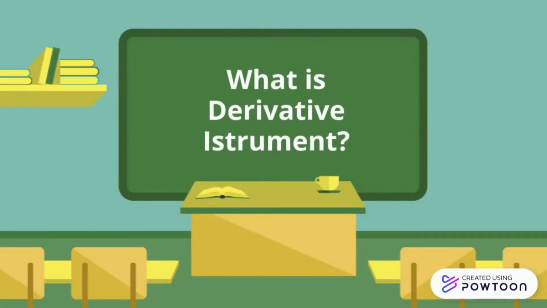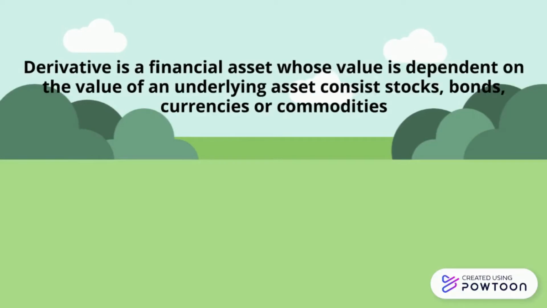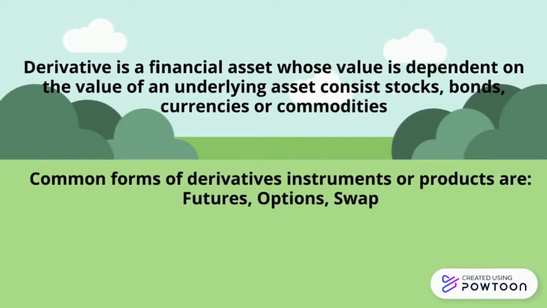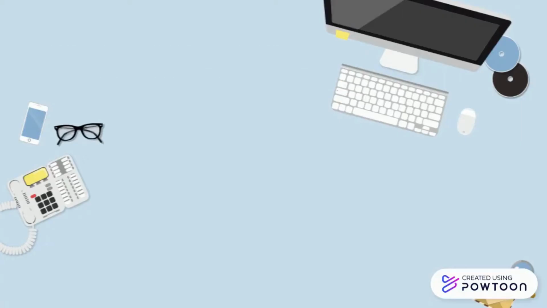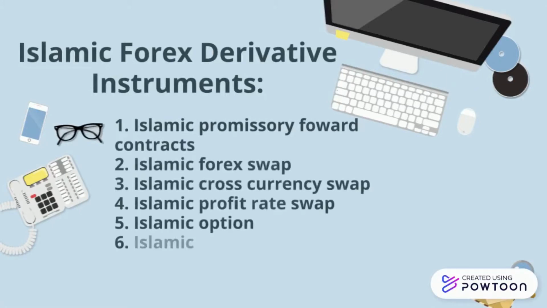What is a derivative instrument? A derivative is a financial asset whose value is dependent on the value of an underlying asset, consisting of stocks, bonds, currency, or commodities. Common forms of derivative instruments or products are futures, options, and swaps. Islamic forex derivative instruments are, first, the Islamic promissory forward contract; second, the Islamic forex swap, Islamic cross-currency swap, Islamic profit rate swap, Islamic option; and the last one, Islamic structured products.